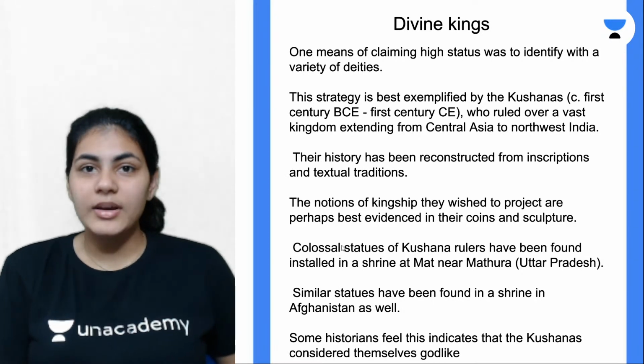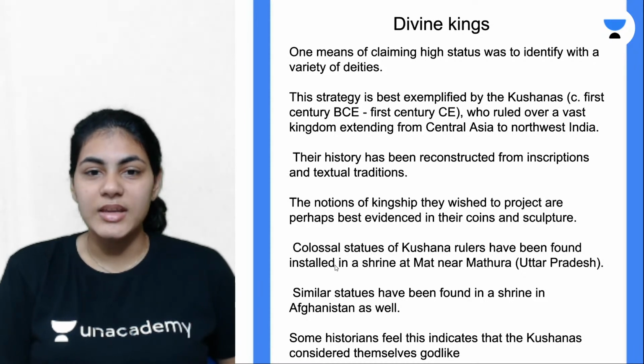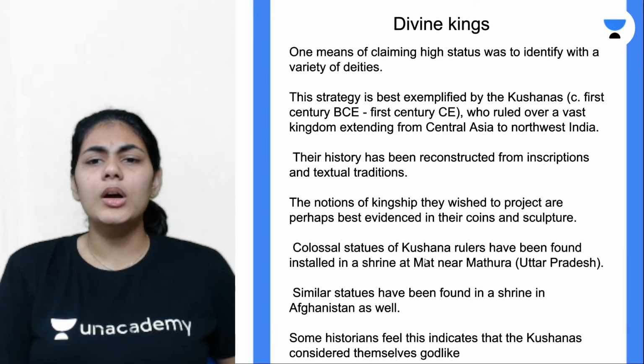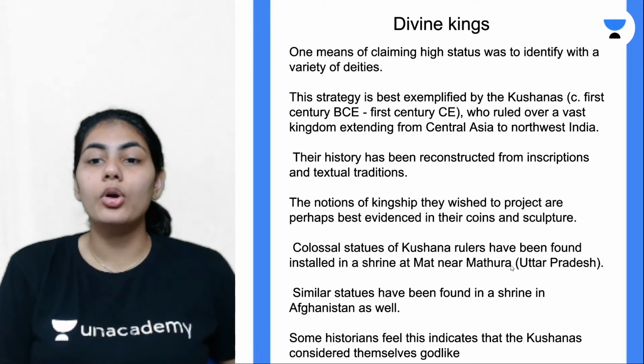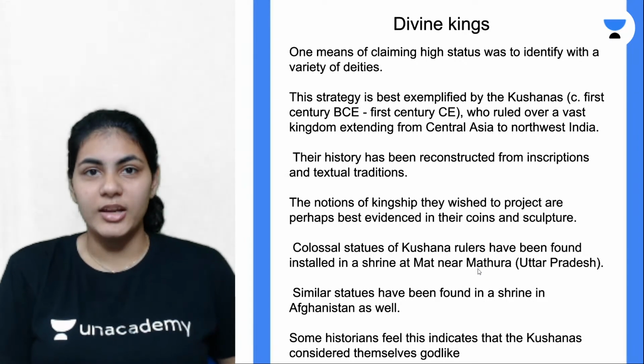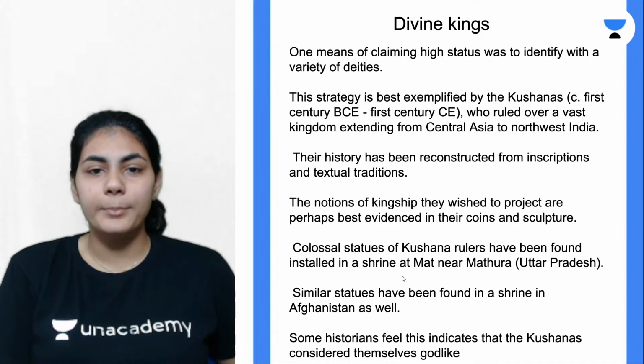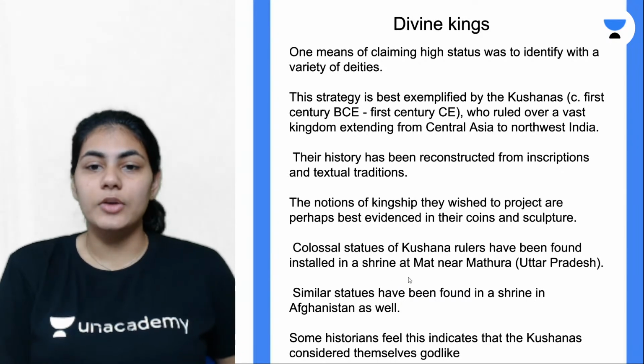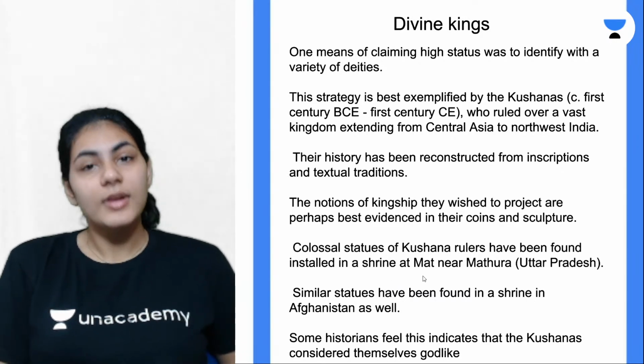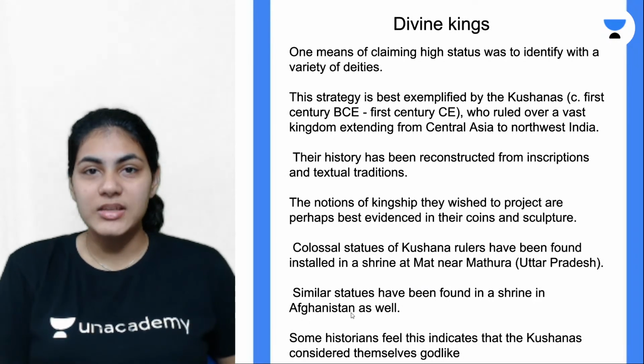We even have evidence right now in the 21st century. One of these colossal statues of Kushana rulers, if you go to Uttar Pradesh, especially the Mathura region, and visit some of the temples there, you find all of these statues of Kushana rulers. Similar statues are also found in Afghanistan.